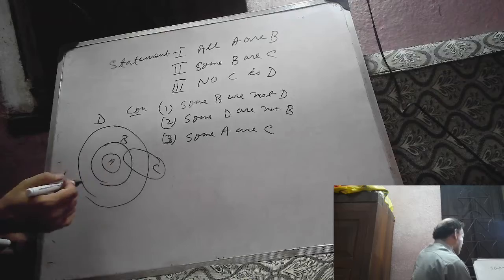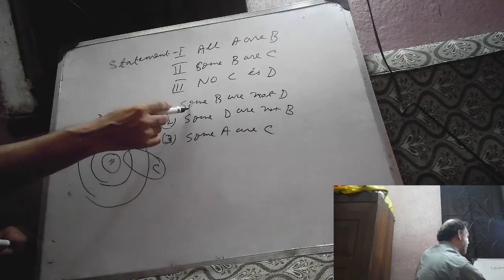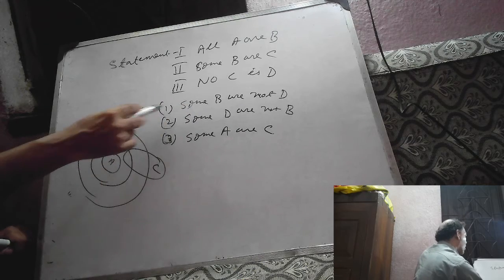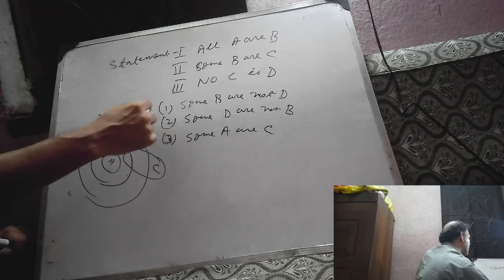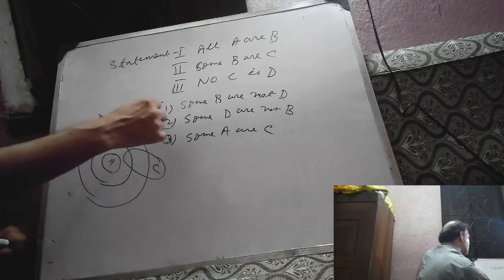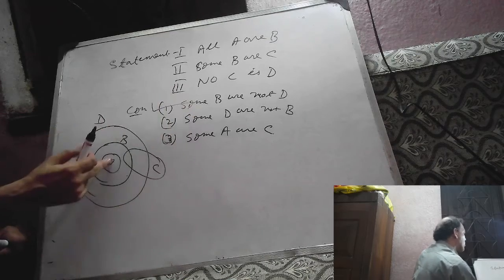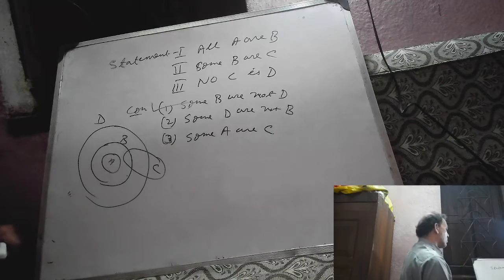So our contradictory statement, all B are D, is not true. So some B are not D is definitely true. If its contradictory statement is not true, then it must be true.